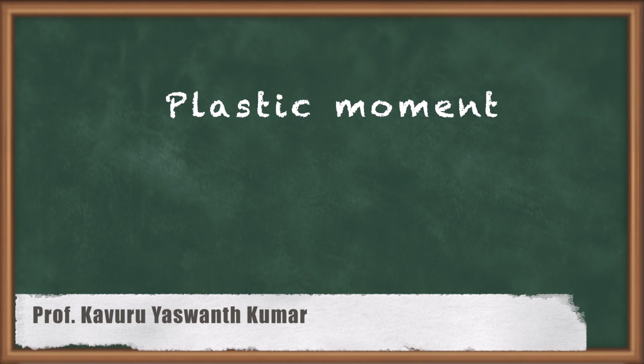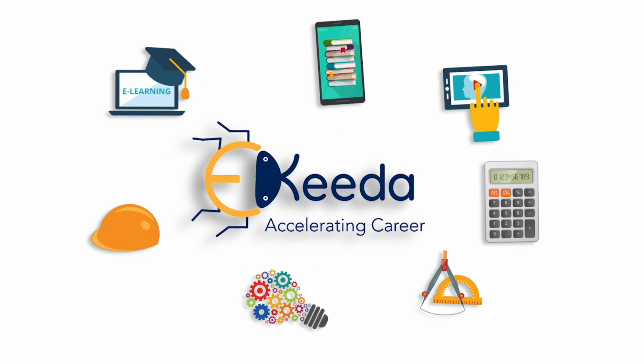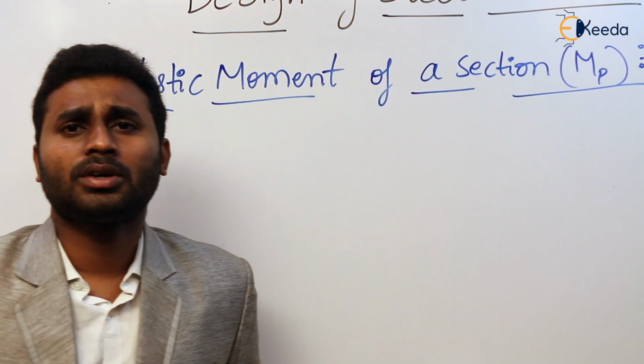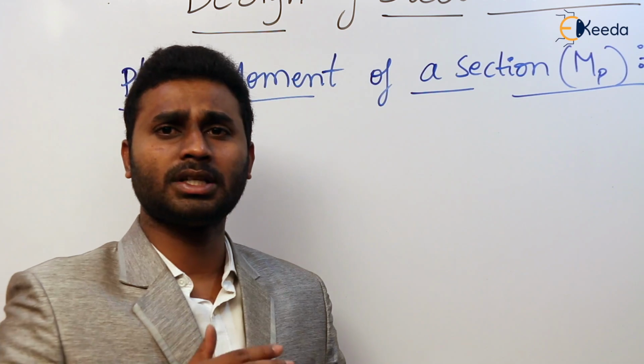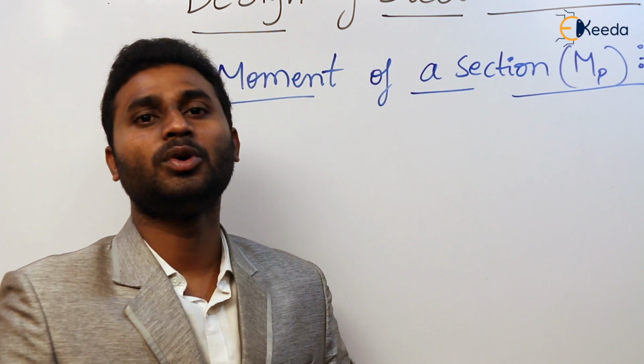So for this, before going into this concept, let us see what is plastic moment of a section. If you observe the strength of material, the concept is bending theory or pure bending theory.